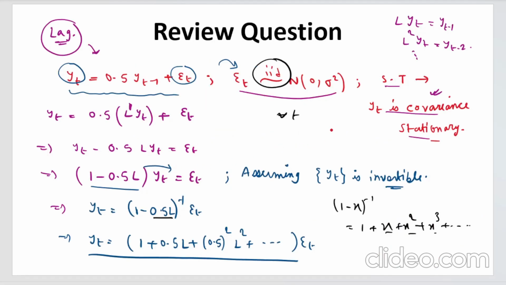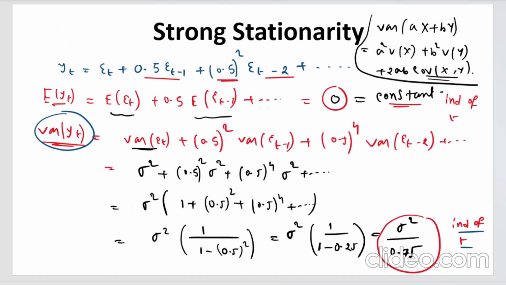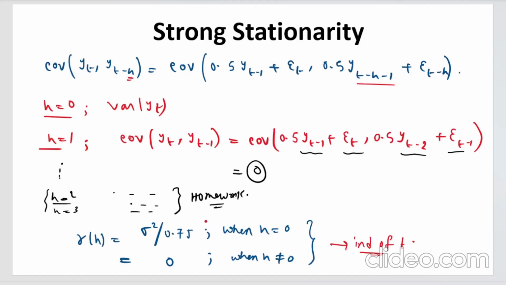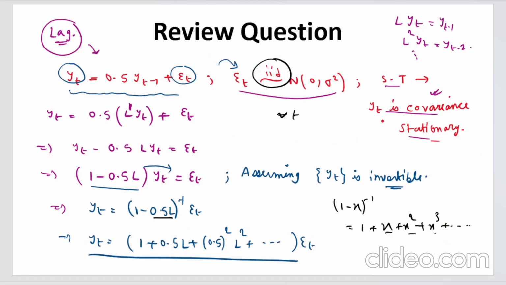So we have successfully shown that expectation is independent of t, the variance is independent of t, and here we showed that the autocovariance is also independent of t, for h not equal to 0 and for h equal to 0. So what does this mean? It basically means yt is covariance stationary, right? So in this way you have to check stationarity for a process.